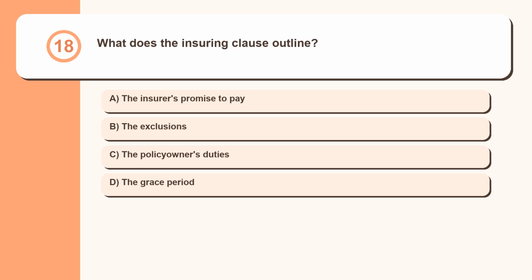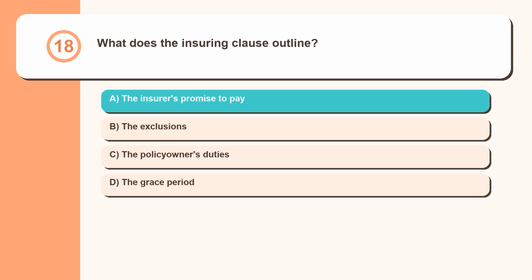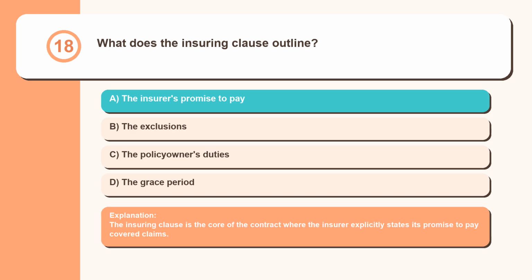Question 18. What does the insuring clause outline? The insurer's promise to pay, the exclusions, the policy owner's duties, the grace period. The insuring clause is the core of the contract where the insurer explicitly states its promise to pay covered claims.